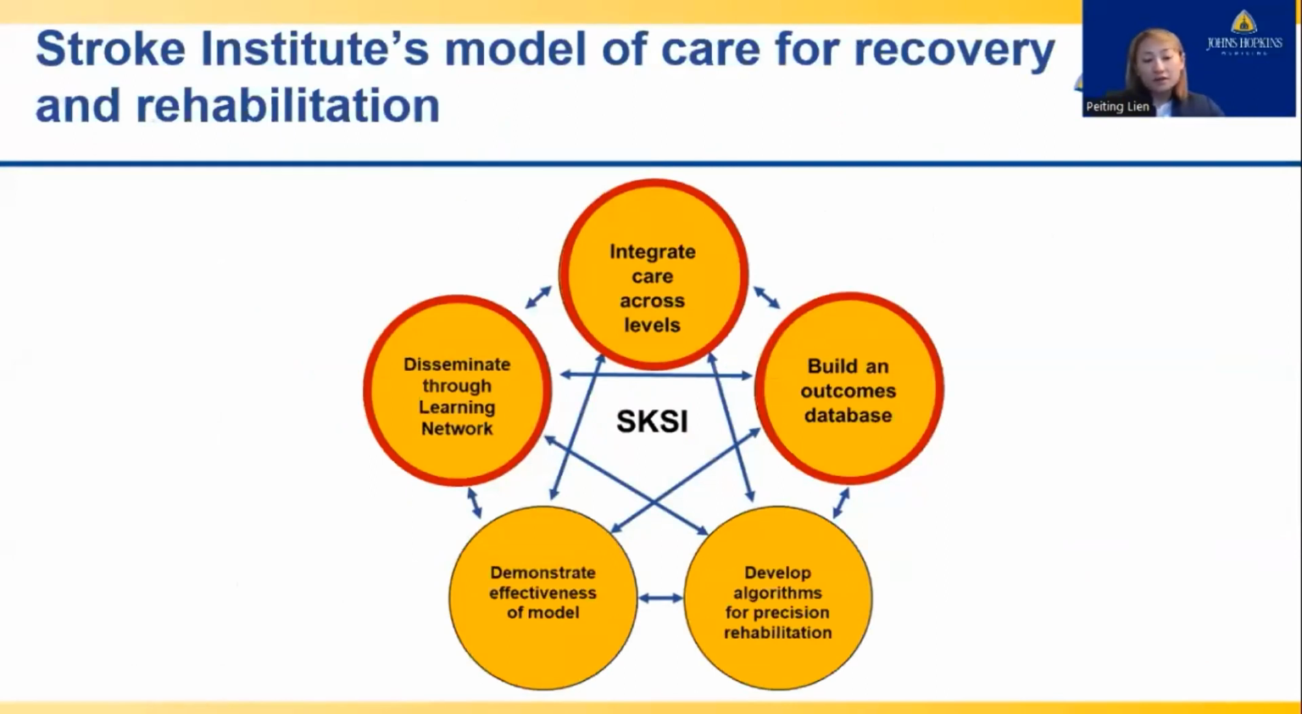In order to shift from the current care focus mainly on moving patients along the continuum of care versus recovery, we needed a new model of care for recovery and rehabilitation. Here you'll see these circles. Each circle highlights the crucial components of this new model. This includes the integration of care across levels, building an outcome database, developing algorithms for precision rehabilitation, disseminating through a learning network, as well as demonstration of effectiveness of this model. Today, I will focus on the highlighted red circles of these components as we implement this into our care model.